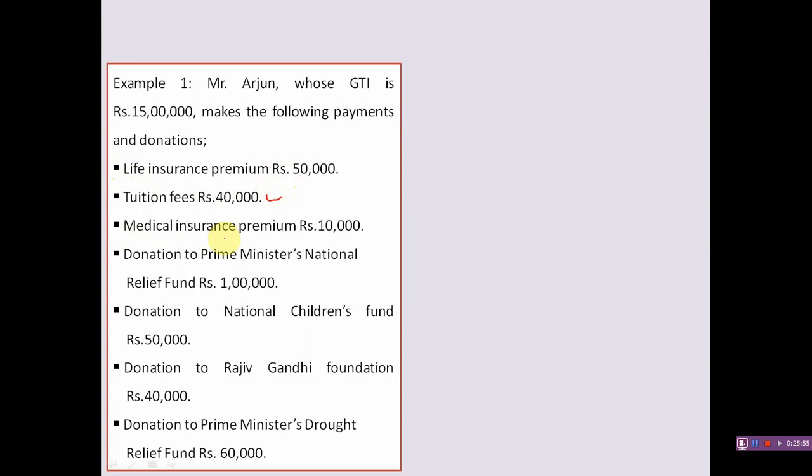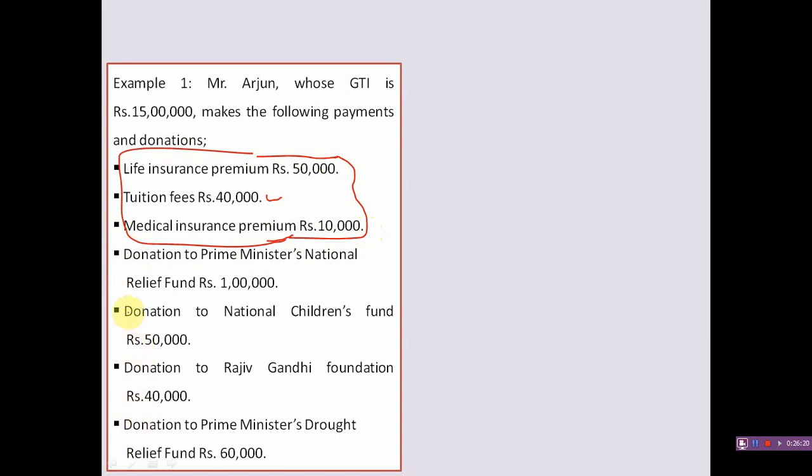Medical insurance premium is allowable for deduction under section 80D. These are the 3 items in this problem allowable for deduction under sections other than 80G. Next, these are the 4 items allowable for deduction under section 80G, that is, donations.